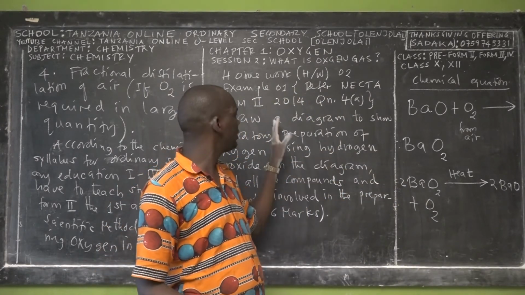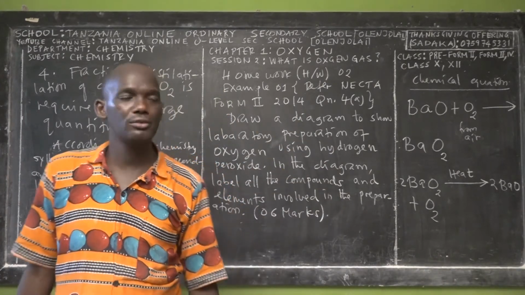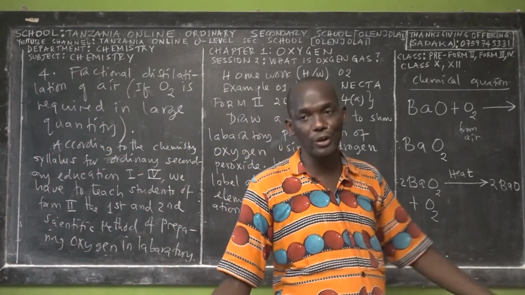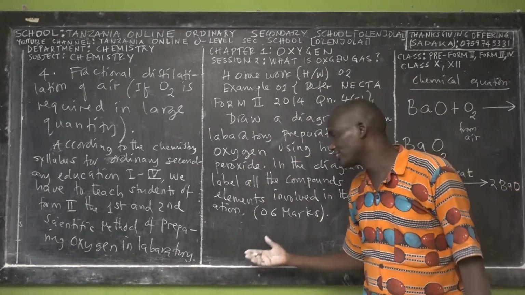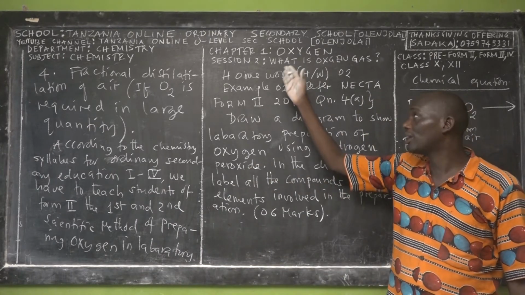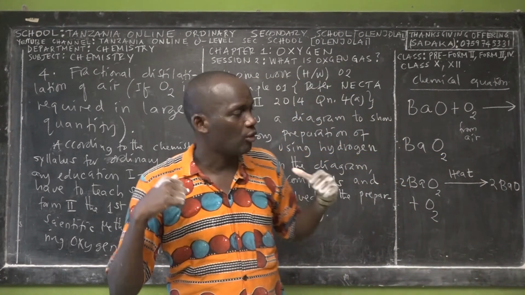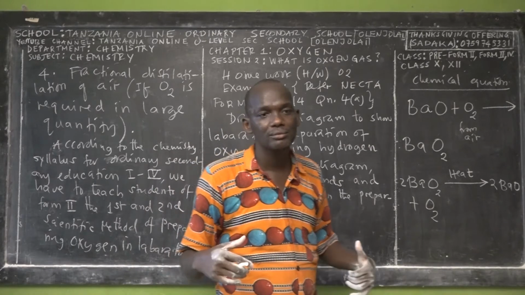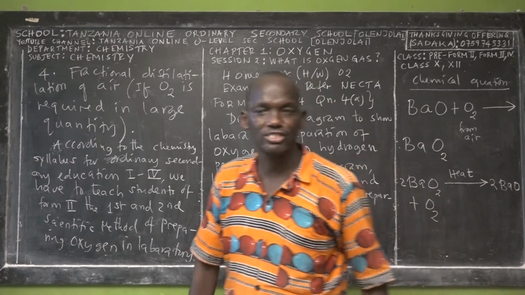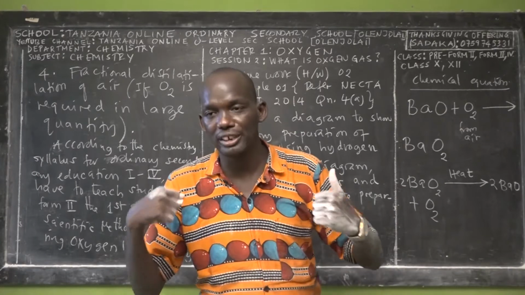So you see from here, if you know the answer of these questions, you have 6 marks. So the Form 2 exam of NECTA is not tough as students used to worry, or they used to be afraid and think that the chemistry exam is difficult. You see now we are still at the beginning of chapter 1, and we are already starting to tackle the next exams. Don't think that you will answer the next exams when you have finished all the 7 chapters. No. Whenever you cover one chapter, you have to see how questions are being asked.